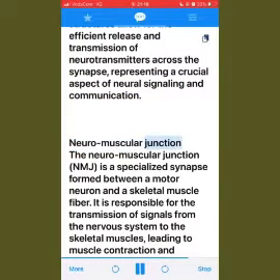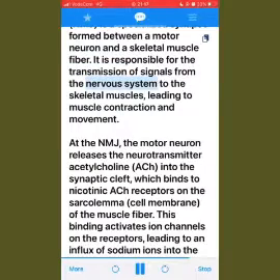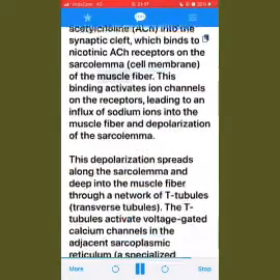Neuromuscular junction. The neuromuscular junction, NMJ, is a specialized synapse formed between a motor neuron and a skeletal muscle fiber. It is responsible for the transmission of signals from the nervous system to the skeletal muscles, leading to muscle contraction and movement. At the NMJ, the motor neuron releases the neurotransmitter acetylcholine, ACh, into the synaptic cleft, which binds to nicotinic ACh receptors on the sarcolemma, the cell membrane, of the muscle fiber.